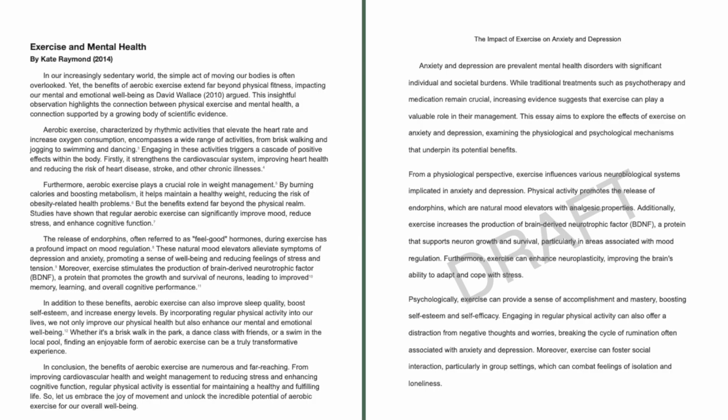Let's imagine you're writing a psychology paper on anxiety and depression, and you find this article by Kate Raymond called Exercise and Mental Health, 2014. Now, in her article, Raymond paraphrases from Daniel Wallace's article that was published in 2010. Now, you want to quote that paraphrase in your essay. How do you do it?